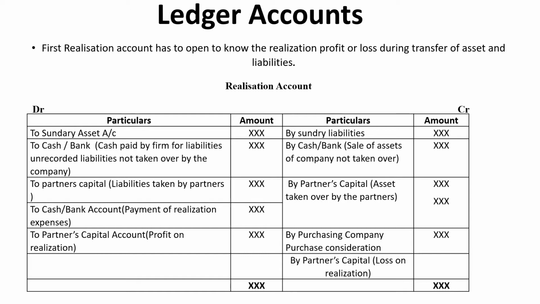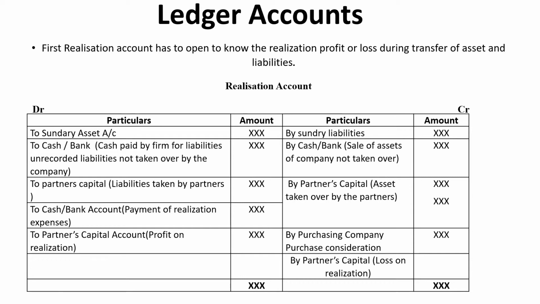If liabilities are taken over by the partners, you have to enter under the debit side, transferring to partners capital account. If any assets are taken over by the partners, you have to enter under the credit side by partners capital account. Next, after calculation of purchase consideration, you have to enter in the realization account under the credit side, by purchasing company account.